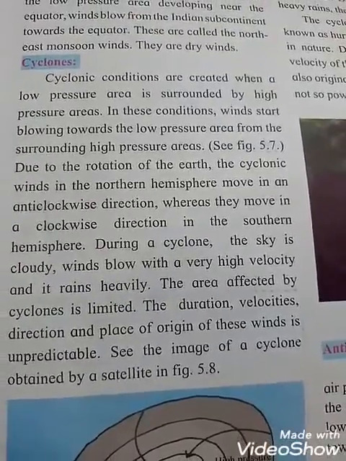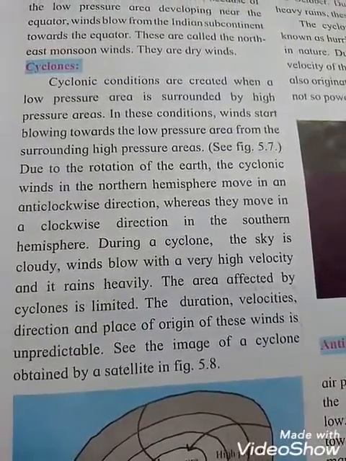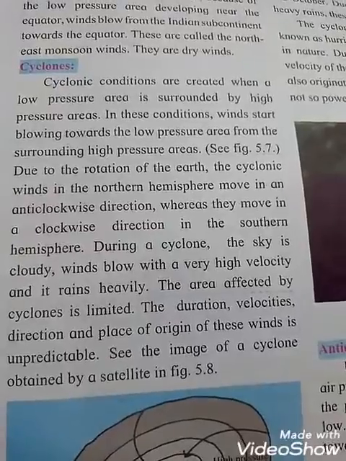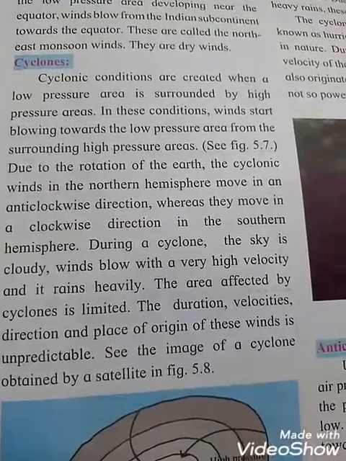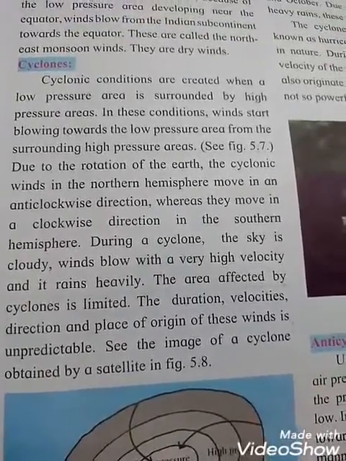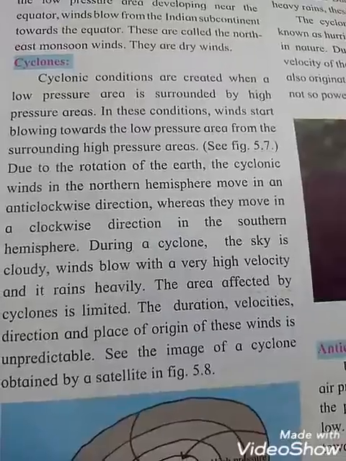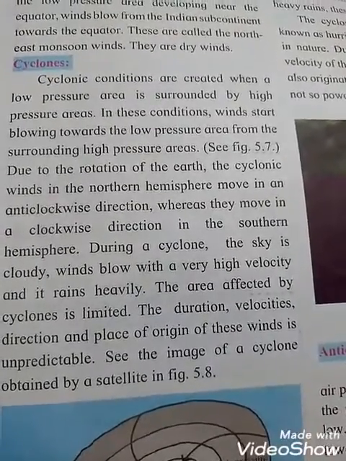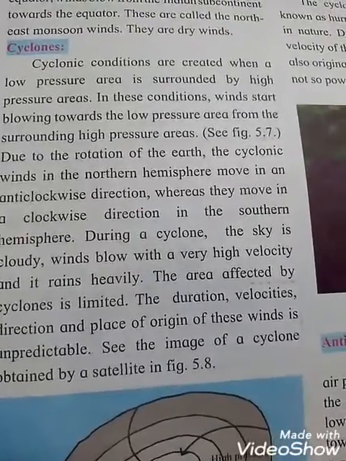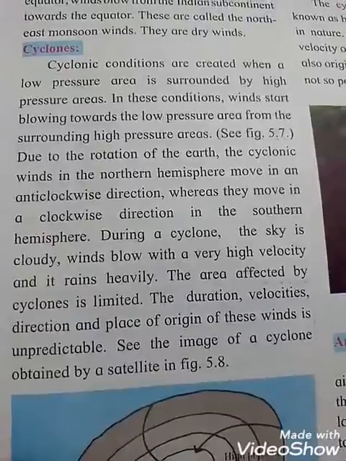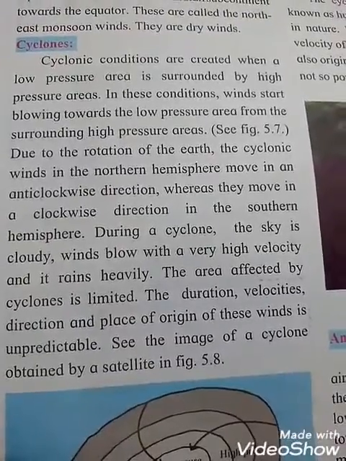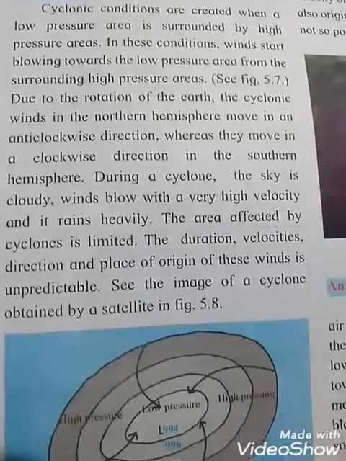During a cyclone, the sky is cloudy. What are the reasons, students? When a cyclone is there, the sky is cloudy, winds blow with a very high velocity, and it rains heavily. The area affected by a cyclone is limited. The duration, velocities, directions, and place of origin of these winds are unpredictable. See the image of a cyclone obtained by satellites in figure 5.8.